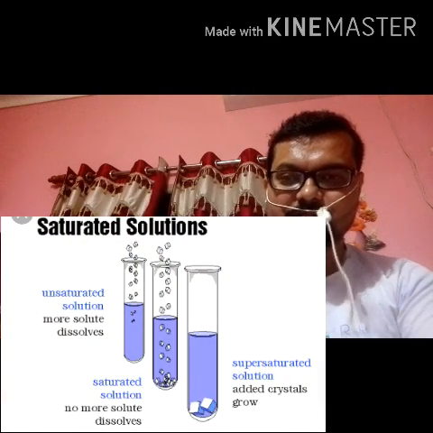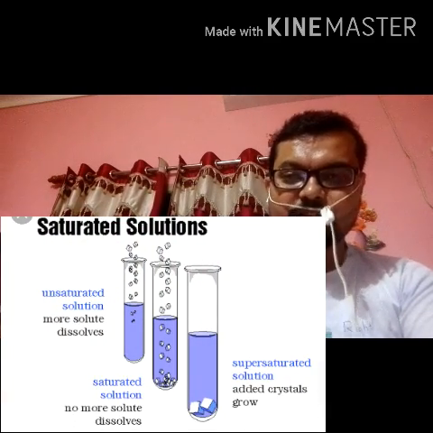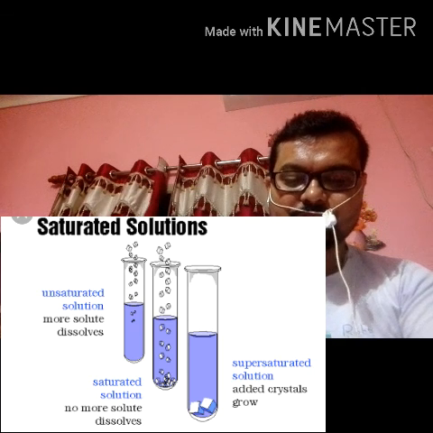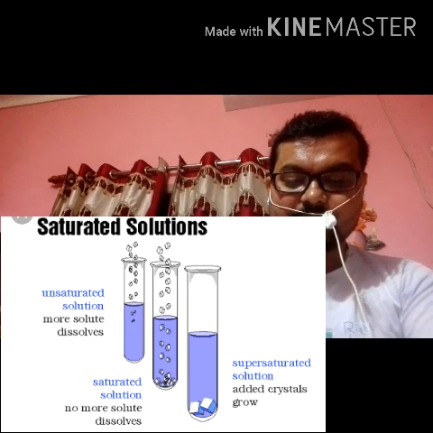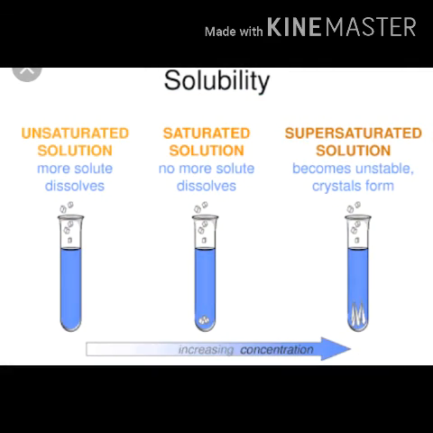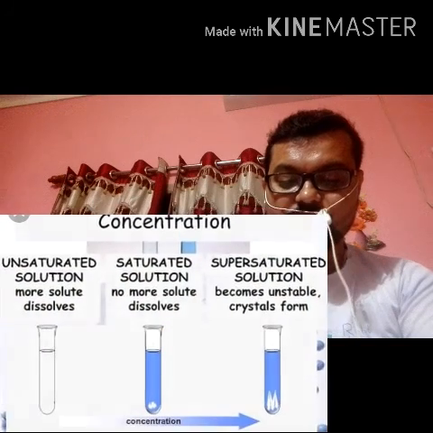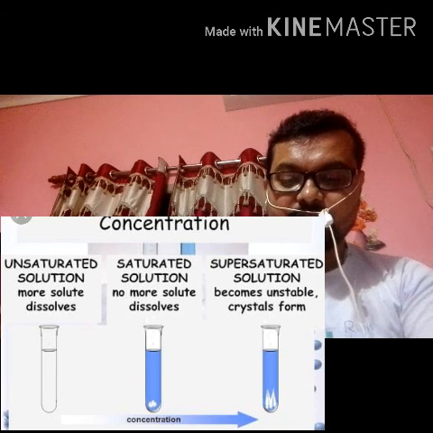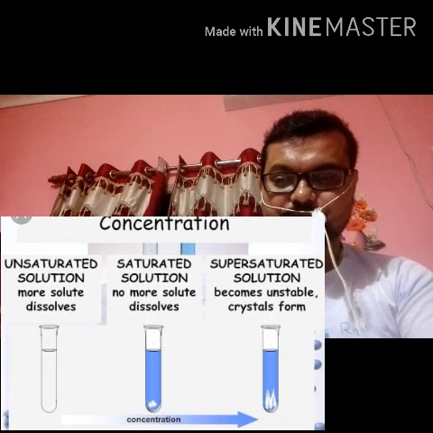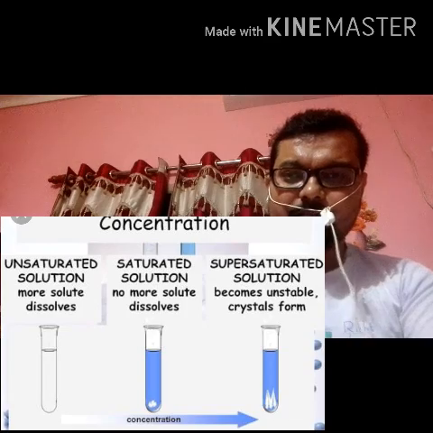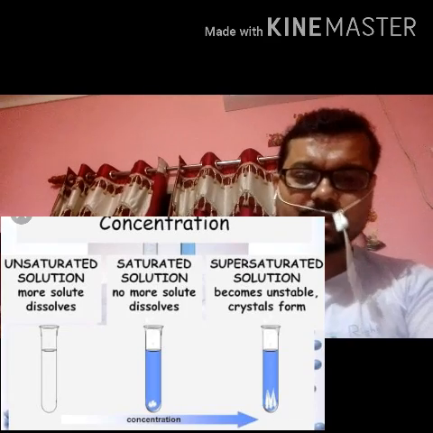Now, a solution is a homogeneous mixture of two or more substances. Homogeneous means physically and chemically uniform throughout. Here, solution actually means a true solution. A solution in which the size of solute particles is about 10 to the power minus 10 meter is called a true solution. In a true solution, solute particles and solvent molecules cannot be distinguished even under a microscope. Solute particles are trapped in the space between the solvent molecules.